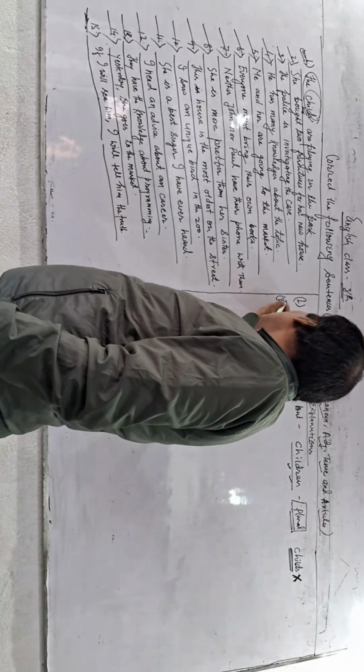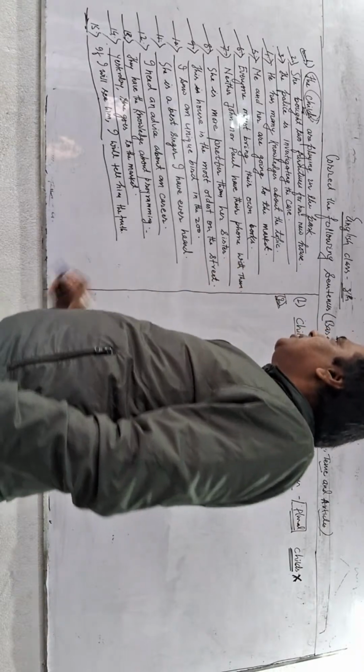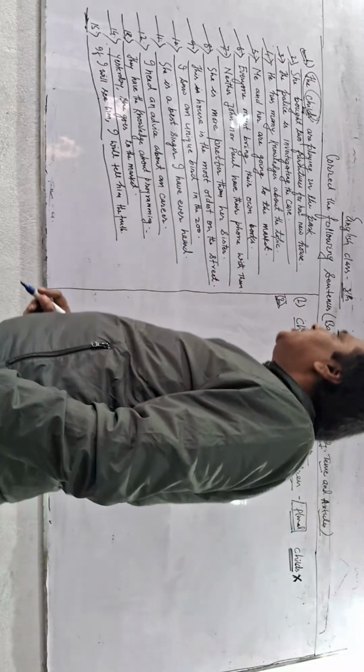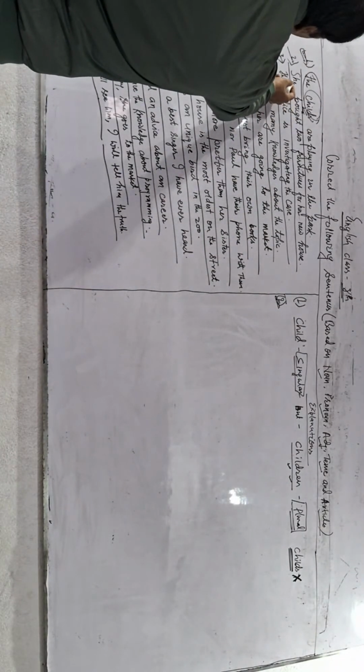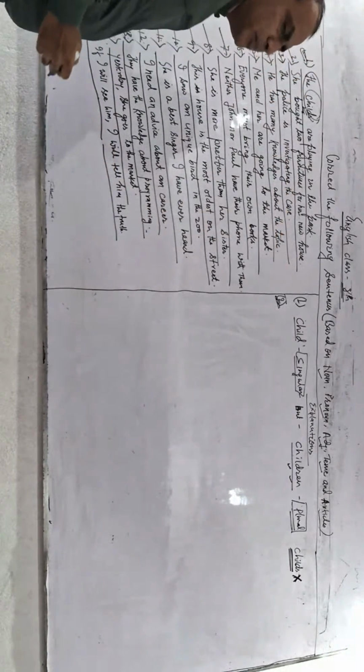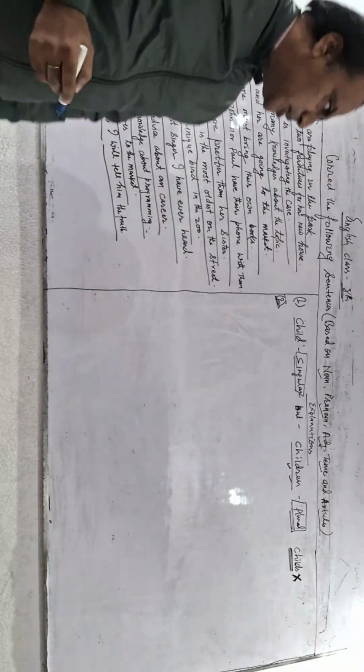Now I am going to ask you the second question: she bought two furniture for her new house. Just think about it. What is the problem and where is the problem lying? She bought two furniture for her new house. I am giving you 1 minute to find out the error. Please do it right now.